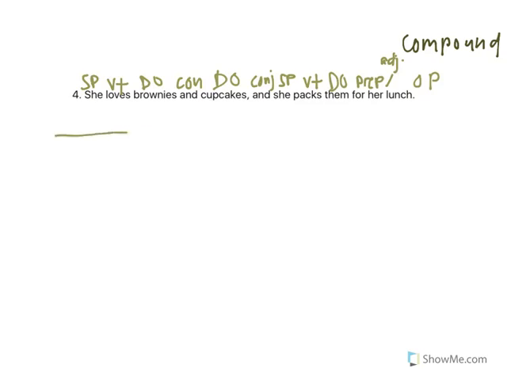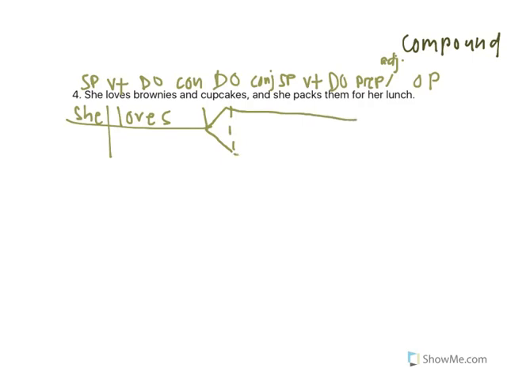So, just going to begin. She, our subject pronoun. Loves is going to be our transitive verb. And then, see, we're just going to diagram this the same that we do any compound subject or verb by using the little rocket. She loves brownies and cupcakes.